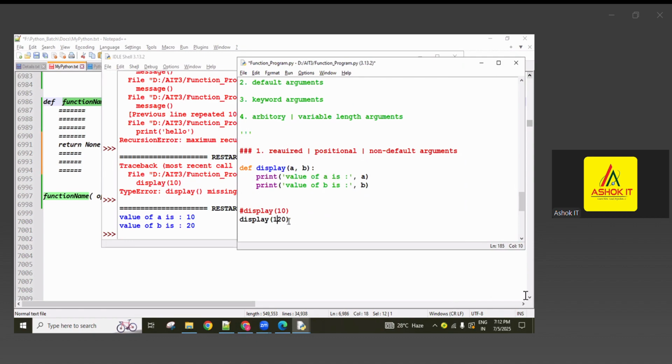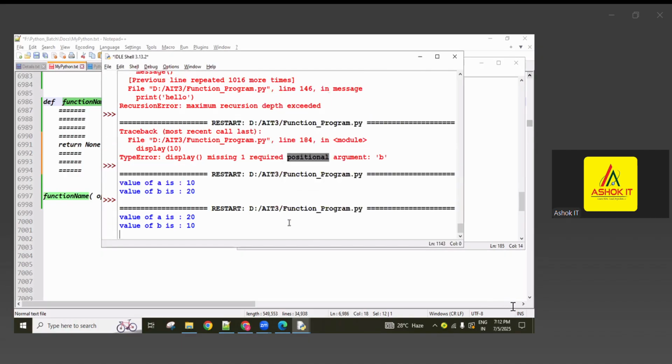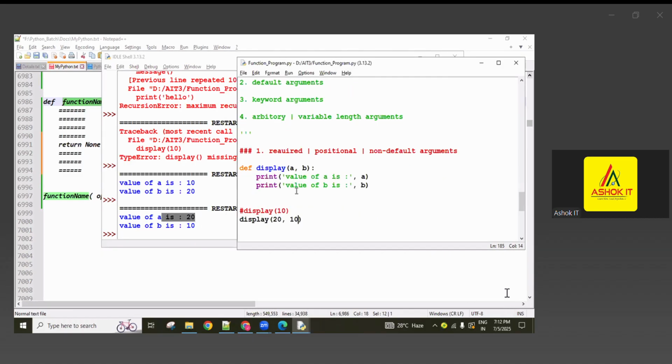So now here I'm going to use 20 first, then 10. Now a value is 20, b value is 10. The previous one had a value 10, now a value 20. So the position is changing, guys. The first position value goes to the first position variable, the second position value to the second position variable. Variables are nothing but parameters only.